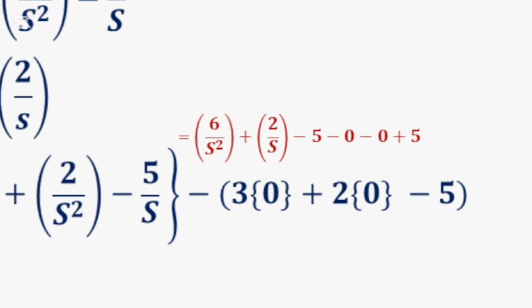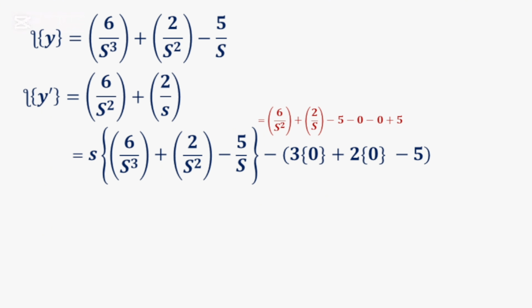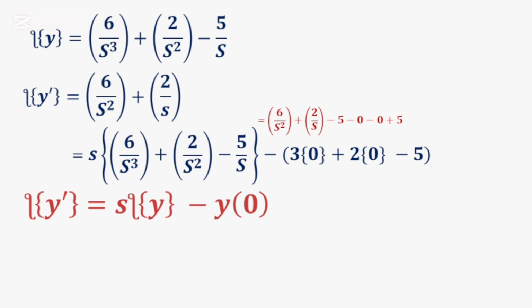And if I subtract y of 0, I'll be having minus 5 minus 0 plus 5, and obviously 5 cancels 5. Then I have my Laplace of y prime, which means that I can successfully write this as the Laplace of y prime equals s times the Laplace of y minus y of 0, meaning that s multiplied by the Laplace of y, which we just did, will give us this particular expression.